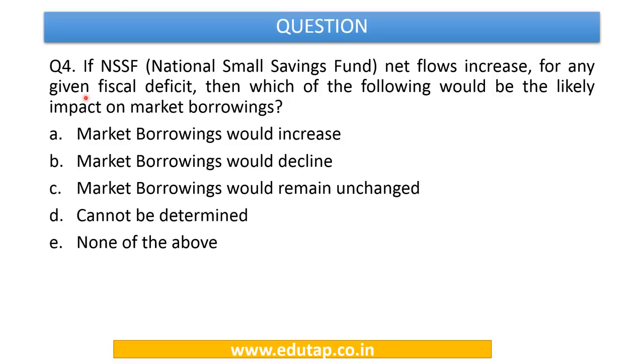So now let's move to the next question. If NSSF, the National Small Savings Fund, net flow increases for any given fiscal deficit, which of the following would be the likely impact on market borrowings? Options are: market borrowing would increase, market borrowing would decline, market borrowing would remain unchanged, cannot be determined, or none of the above.